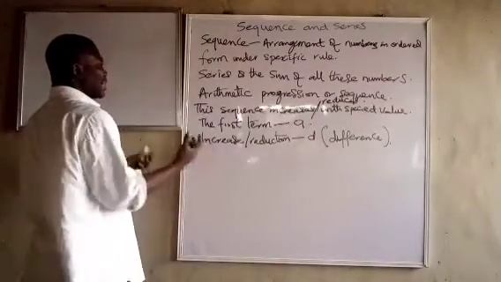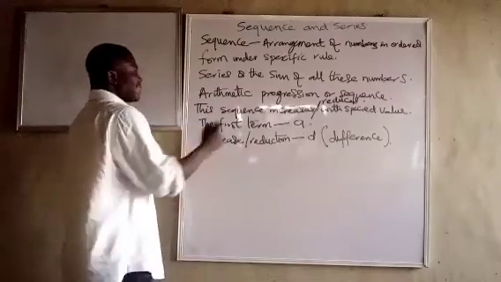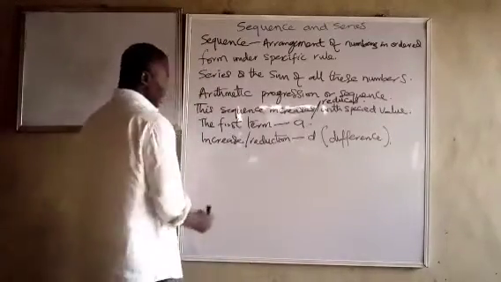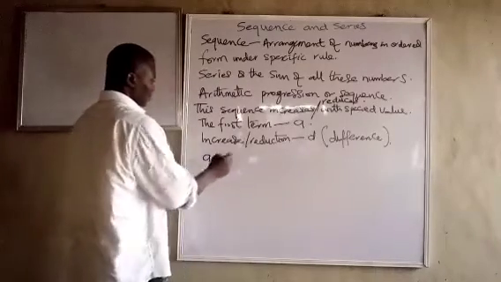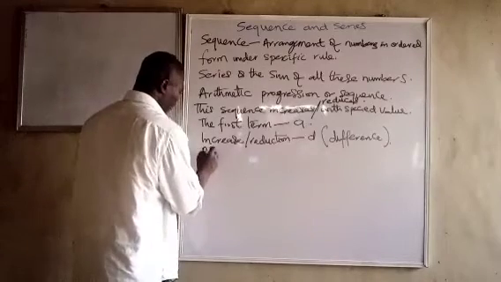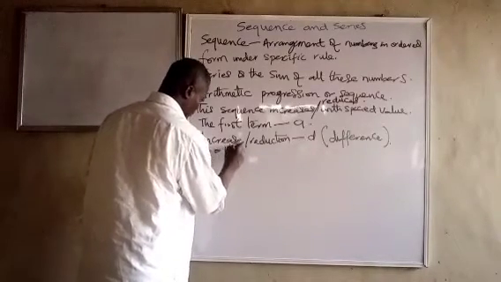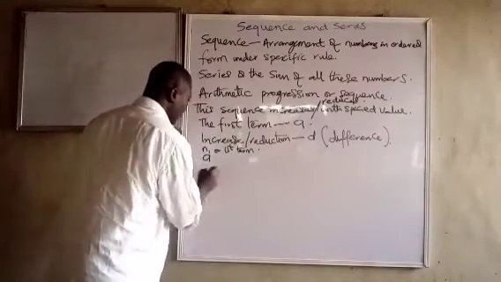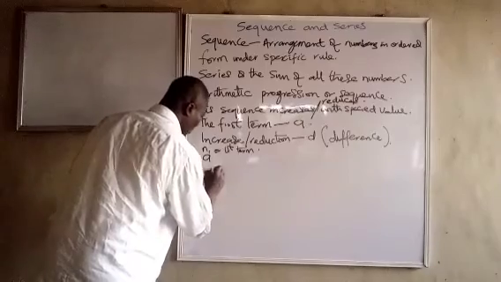Now, let's bring it into use. When we have the first term, the next term will increase by D. D can be positive, D can be negative. So we have A, that is the first term, N1. So we can say second term, N2.